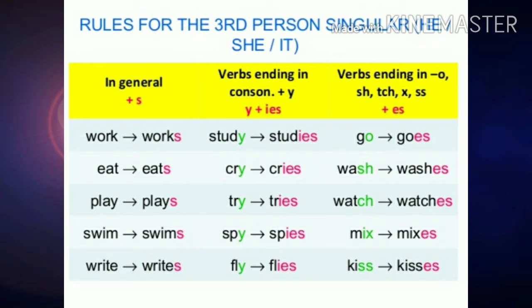And those words which end in y, the y will be replaced with i and es will be added: study, studies, cry, cries, try, tries, spy, spies, fly, flies.